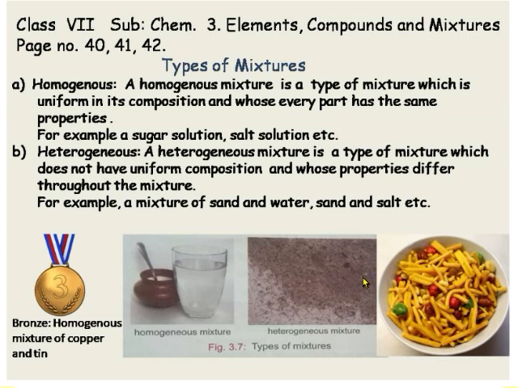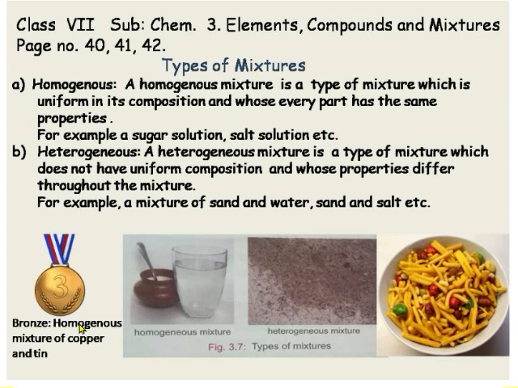So it is possible that in some part of the mixture there are more stones and in other parts there are less stones. So it is a heterogeneous mixture because the constituents are not equally distributed. Here also we can take example of this mixture edible item. Here in some part of this mixture peanuts can be more and in other parts peanuts can be less. So the constituents are not equally and evenly distributed and thus the properties differ throughout the mixture.